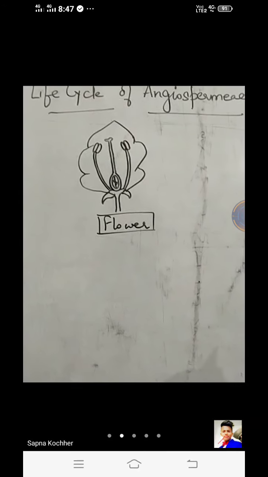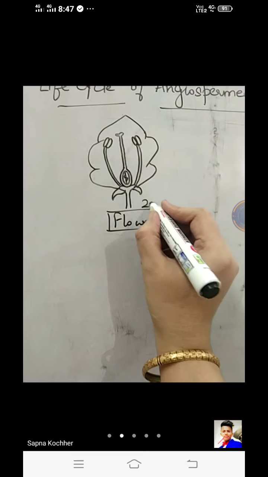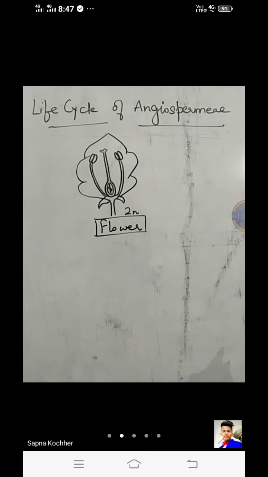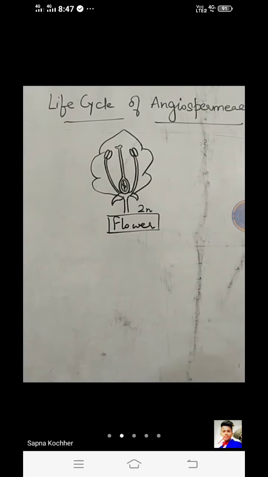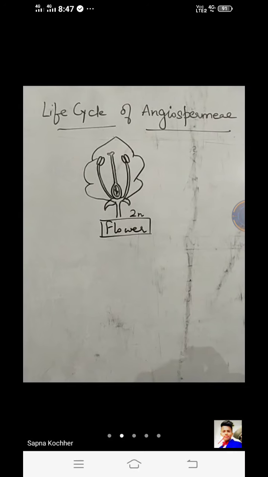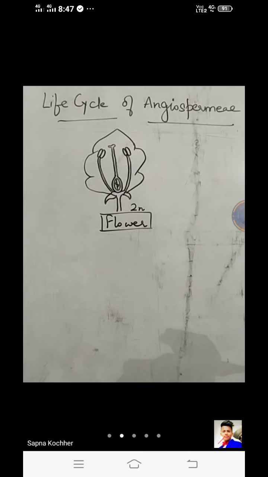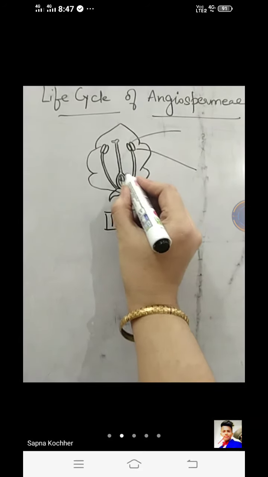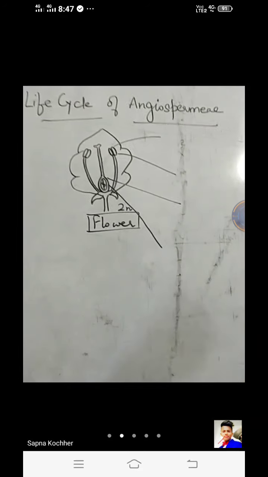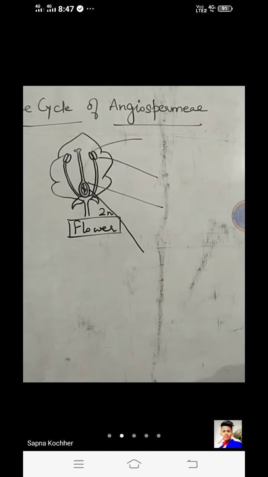So this is a flower which is a diploid structure. The main plant organism body is diploid in its nature, right? Coming to individual parts of the reproductive parts of this flower, that is the male reproductive part and the female reproductive part. Okay, so I'm making them as zoomed ones.